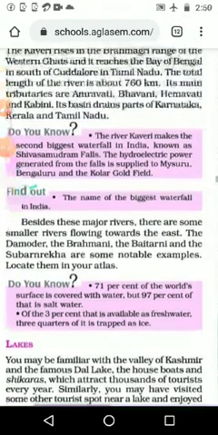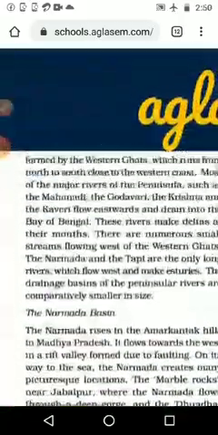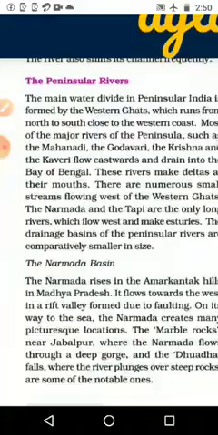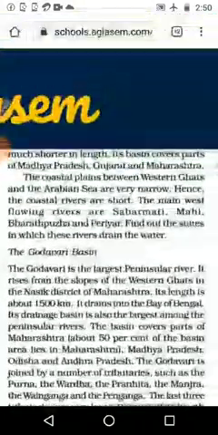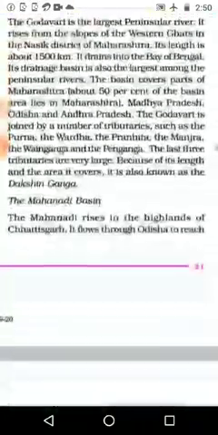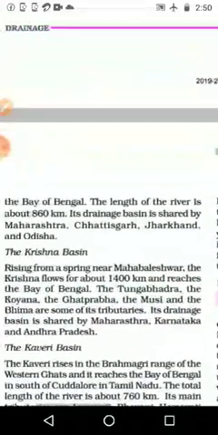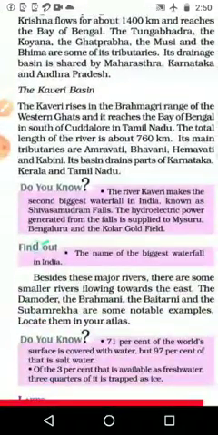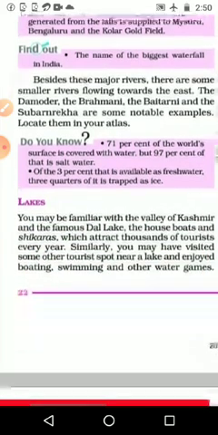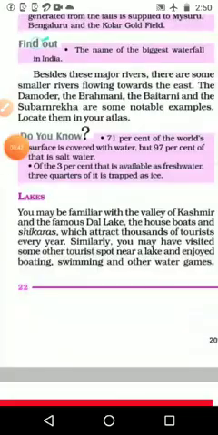Okay, we will continue that in the next part. In this video, and the last 2 videos, we completed the peninsular rivers once again: Narmada, Tapi, Godavari, Mahanadi, Krishna and Kaveri. These are the 6 major South Indian rivers, or peninsular rivers. And in the next video we will continue with lakes.